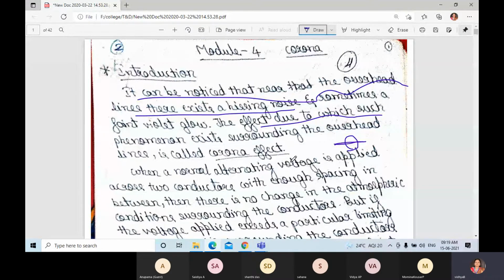When a normal alternating voltage is applied across two conductors, that means one will be phase and one will be neutral.